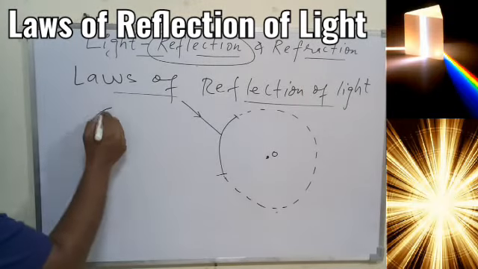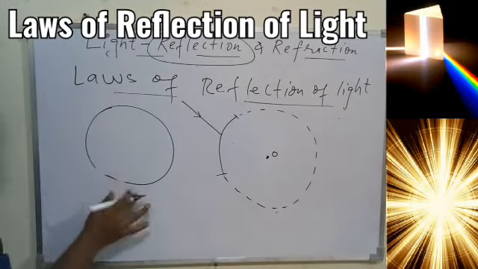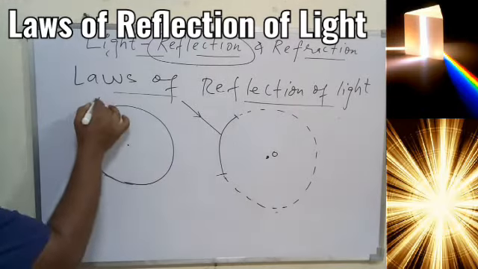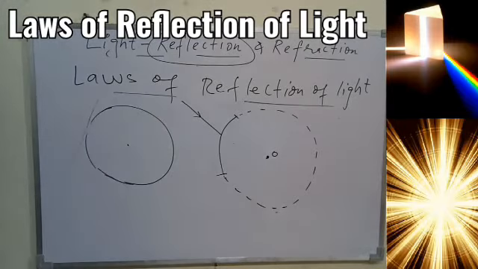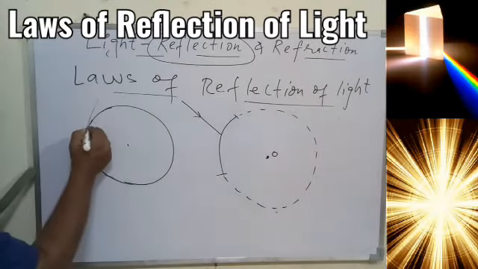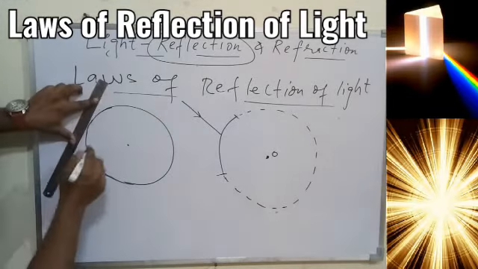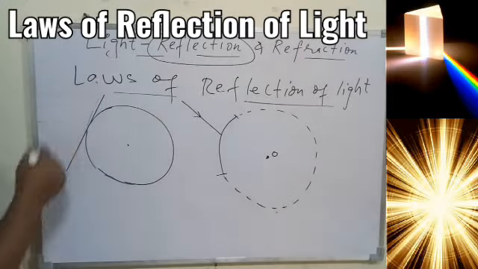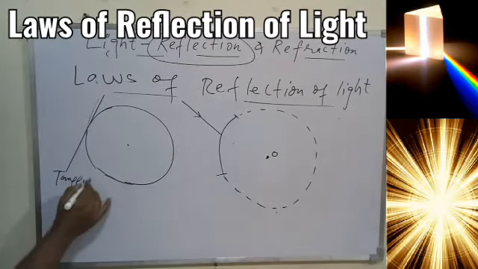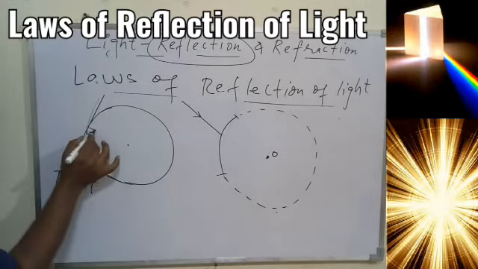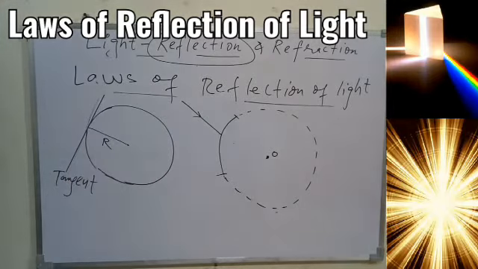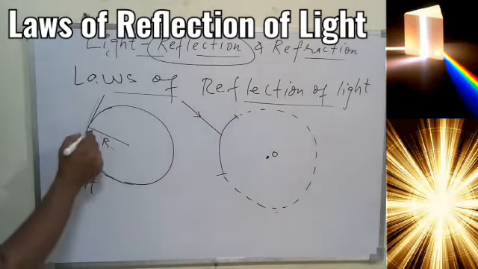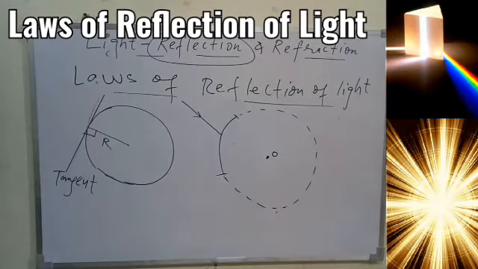If we have a circle and you draw a tangent anywhere on this circle, a tangent being a line which is touching the circle at a single point, and this tangent is connected with the radius r, at any point if you draw the tangent and the radius, the property of the circle says that they remain perpendicular to each other.